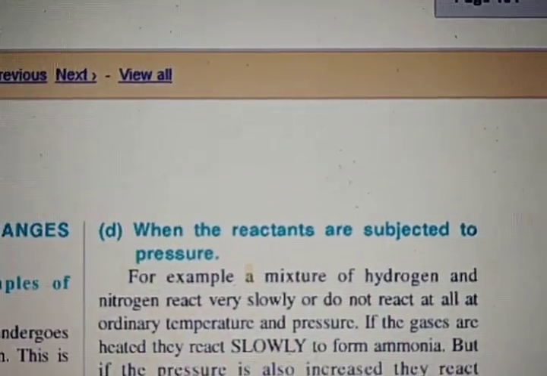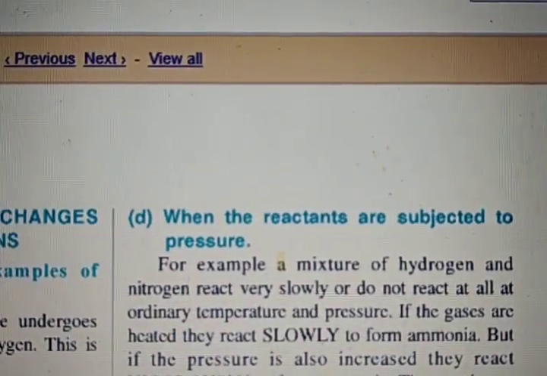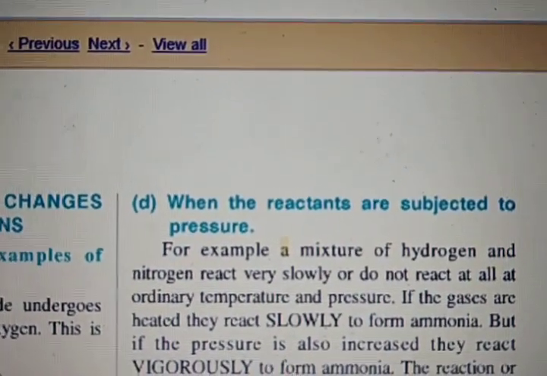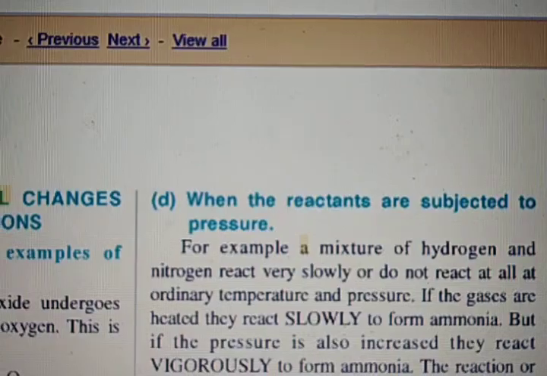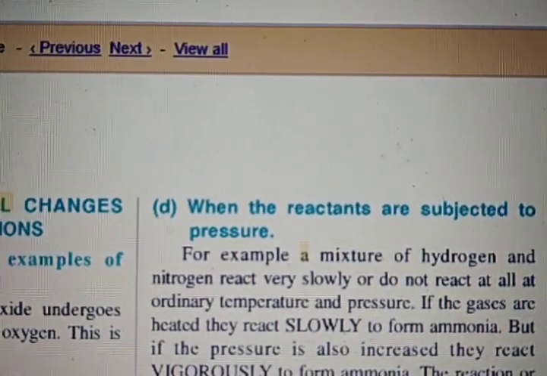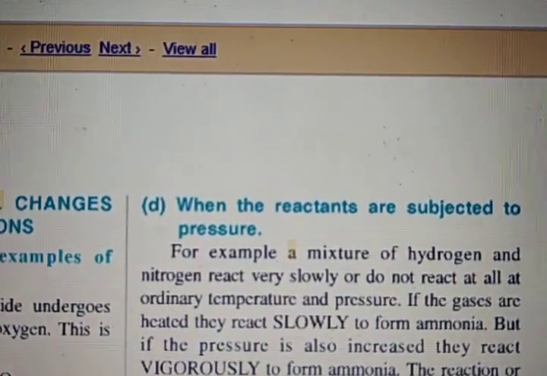Then the next condition is pressure. When you increase pressure, it may also lead to a chemical change, like crackers explode when struck with a hammer. So in that also a chemical reaction takes place.